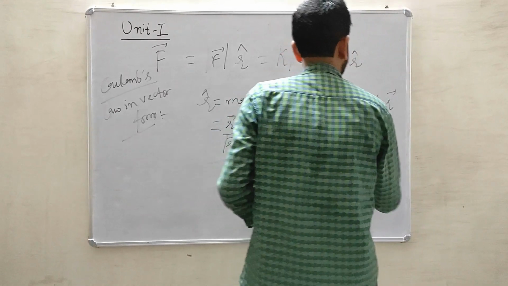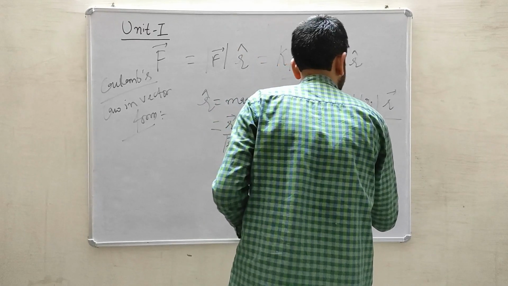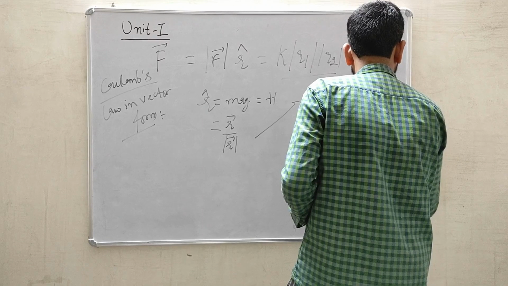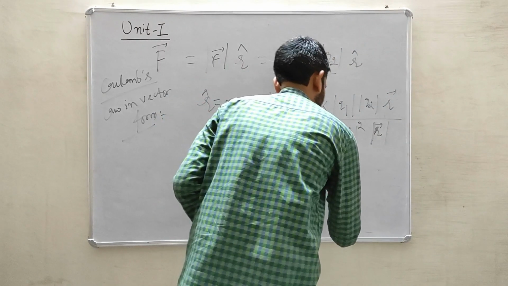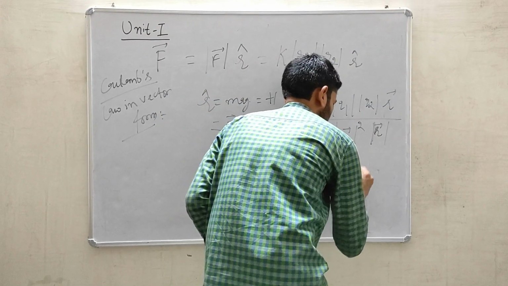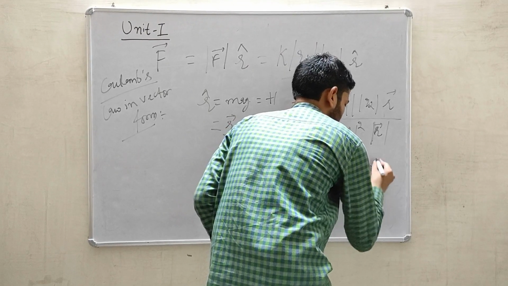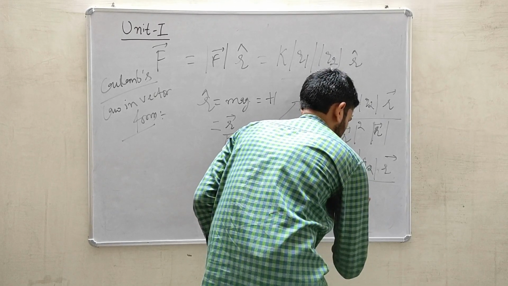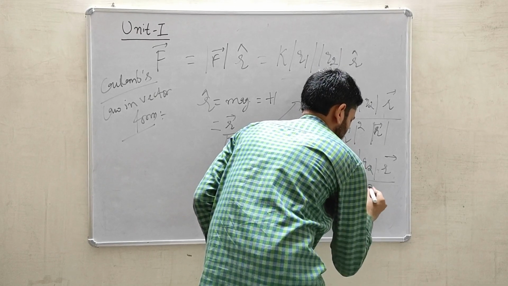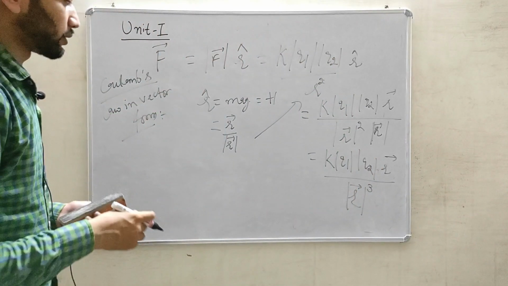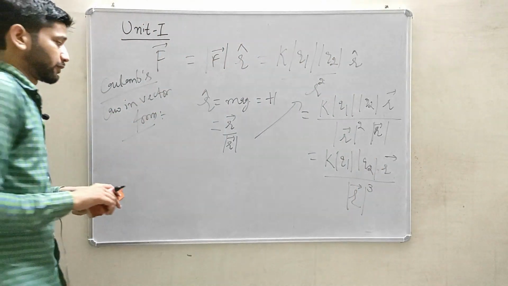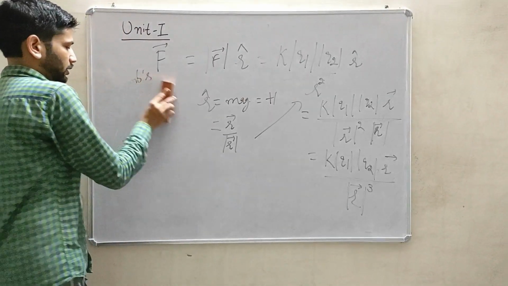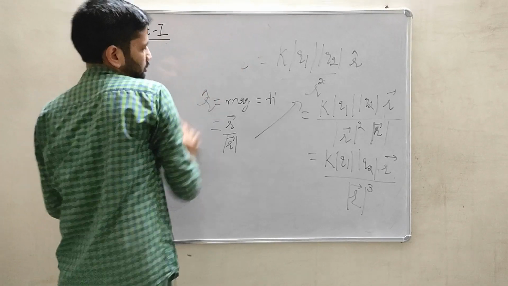This R will be written by this, and this R square is already mod R square, so it will go like this. This is the equation when Coulomb's law is represented in vector form. Vector means it has a magnitude as well as direction, while a scalar has only a magnitude.